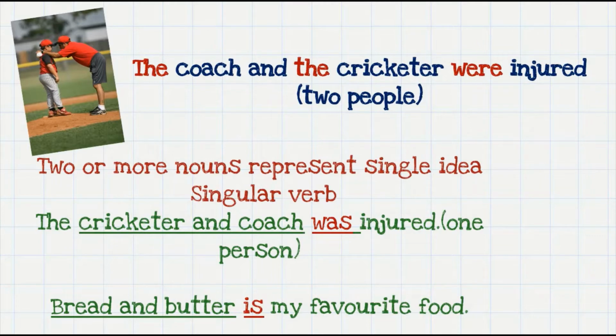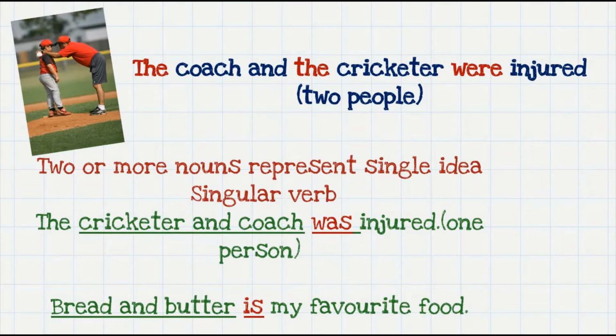I'm sure you're wondering, how do I find out if the two nouns refer to two different people or do they refer to the same person? Now the definite article the in the first sentence above, it's a dead giveaway. So when two nouns refer to the same person or thing, the article the is used only once in the sentence, like the cricketer and coach. But when it is referring to two different people, the article the is used twice, like the coach and the cricketer. This will tell you that the subject is plural. So the coach and the cricketer refers to two people, but the coach and cricketer refers to the same person.